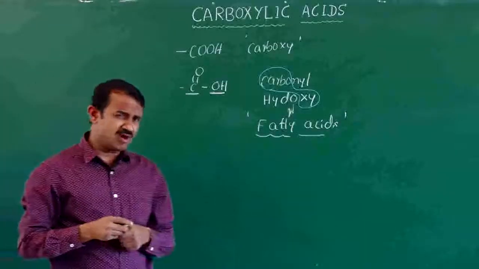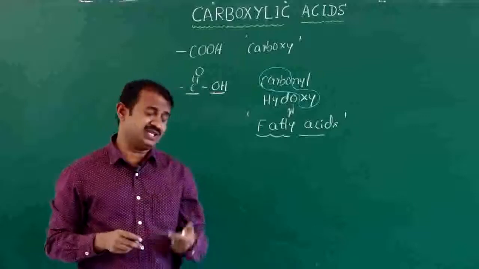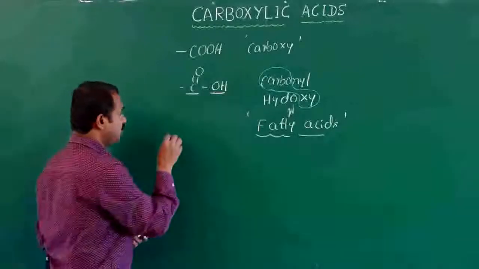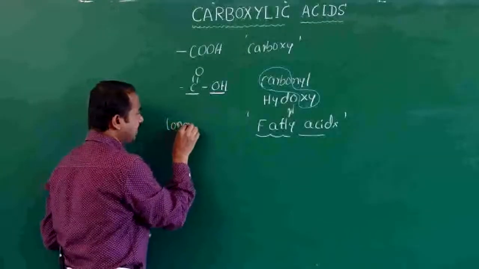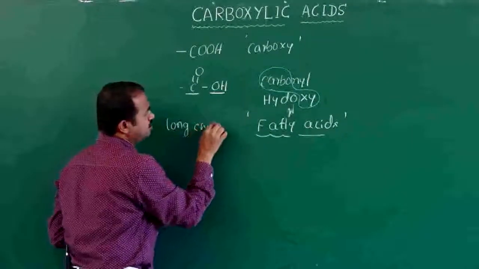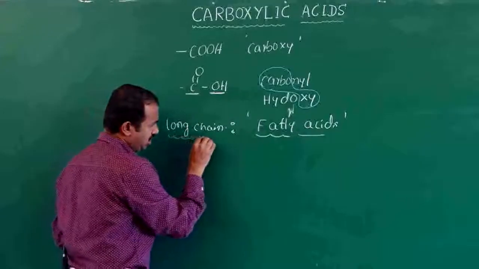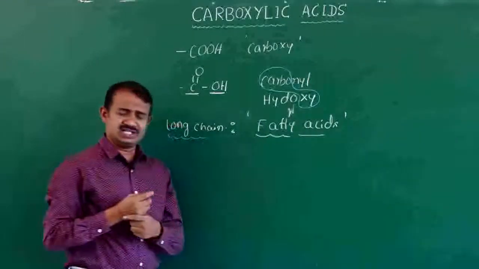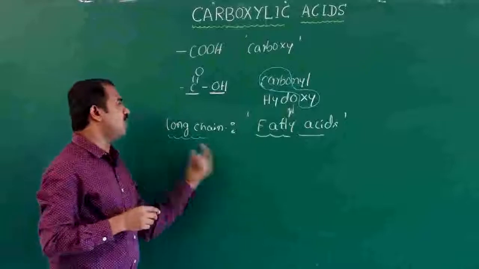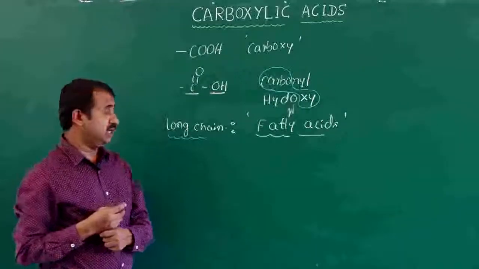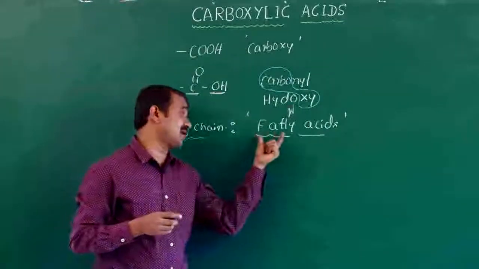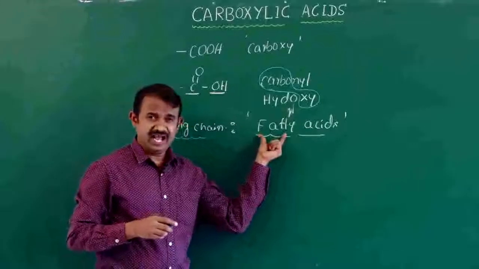Long chain carboxylic acids are found in nature. If you go for the above acetyl carbon, it is a waxy solid, that is called a fatty acid.